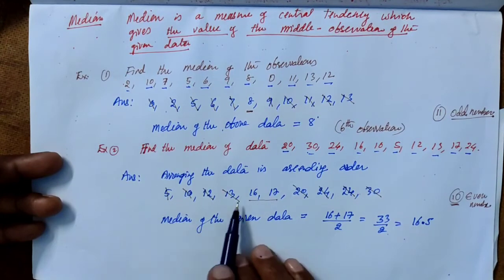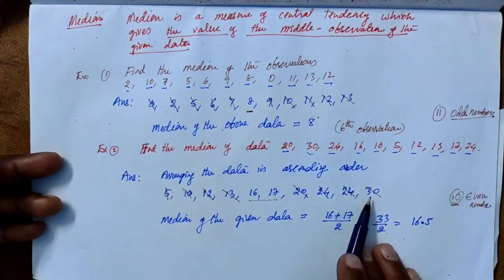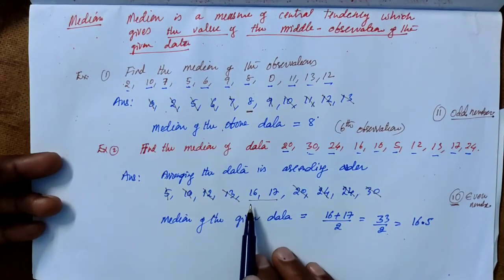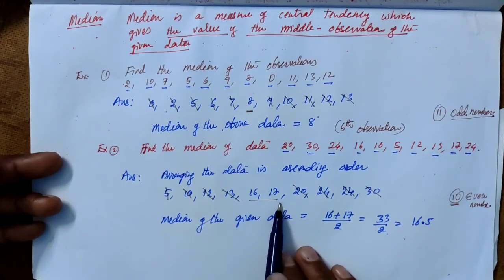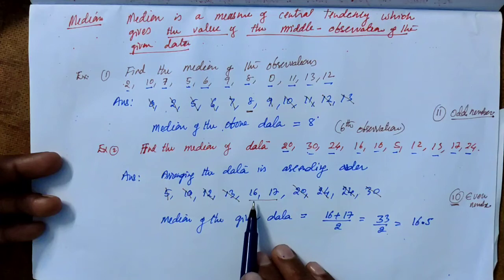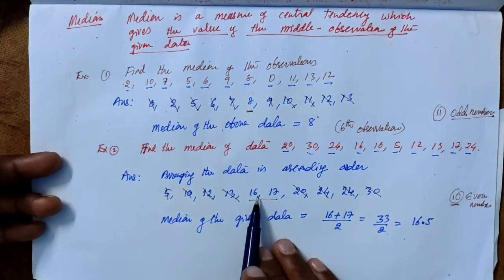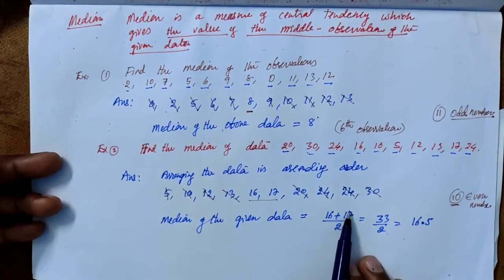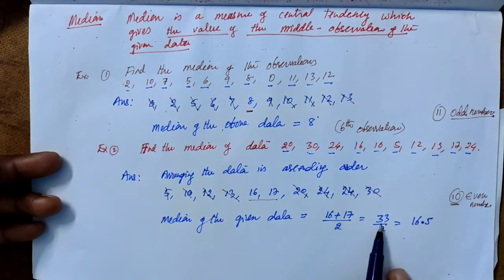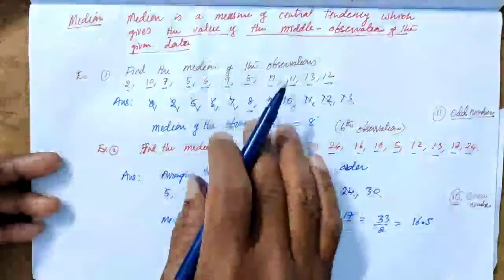If the number of observations is even, that is 10, 8, 12, 14, 16, like that, then we have two observations in the middle. To find the median, we take the average of these two observations. So here 16 and 17 are the middlemost values, and the average, 16 plus 17 by 2, is equal to 16.5. This is the median.